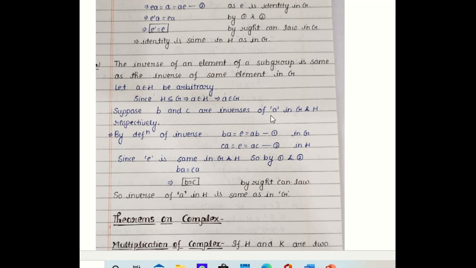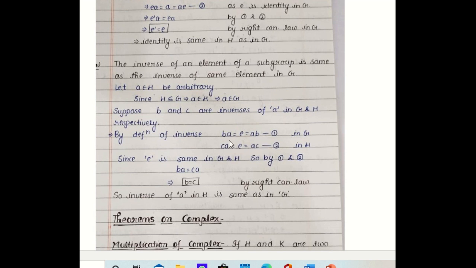That is, the inverse of A is B in G, and the inverse of A is C in H. So now, by the definition of inverse in G, BA is equal to E, where E is the identity, which is equal to AB. And by the definition of inverse in H, we have CA is equal to E, which is equal to AC.